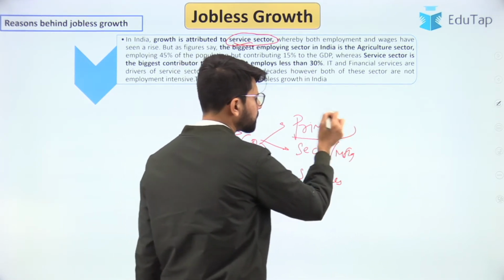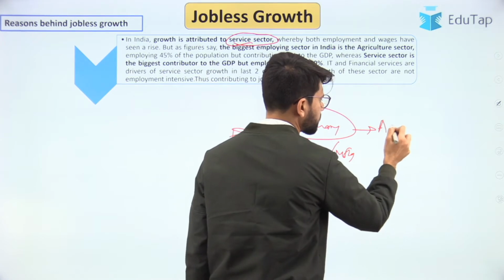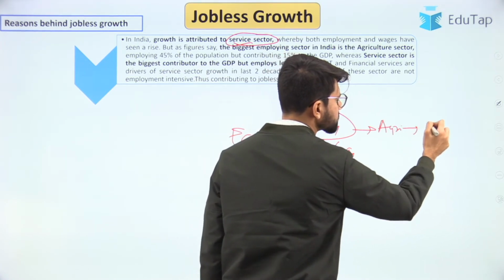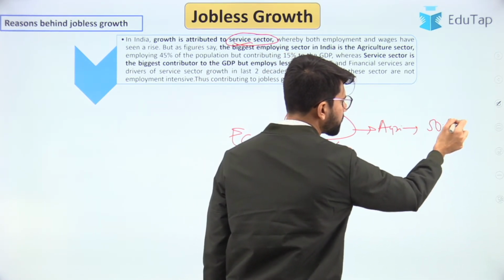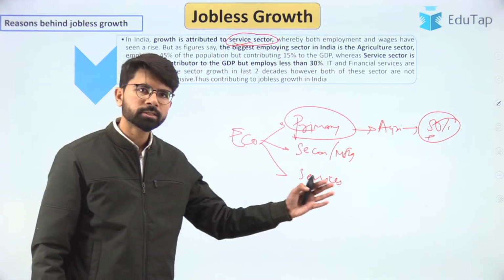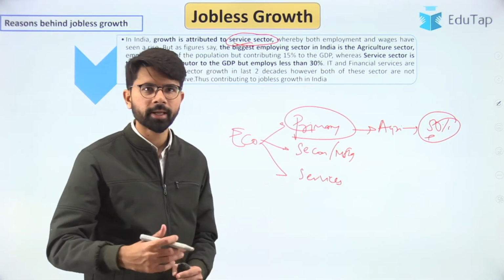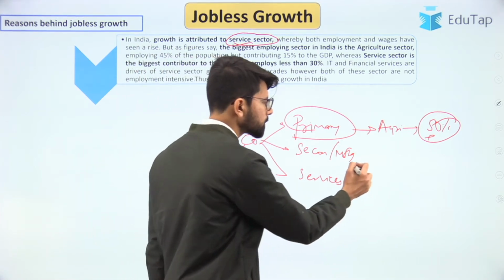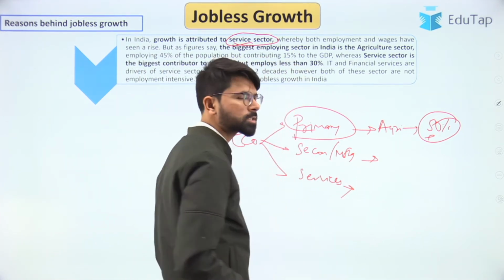Agriculture has the major chunk of employment, as more than 50% of the population is still occupied in agriculture, either directly or indirectly. Then comes manufacturing, then the services sector.